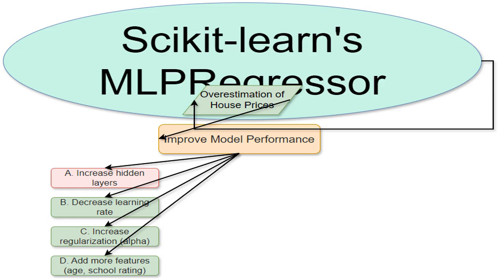This refers to a specific machine learning model from the scikit-learn library, a popular Python library for machine learning. MLPRegressor stands for Multi-Layer Perceptron Regressor, a type of artificial neural network used for predicting continuous values, like house prices in this case. It's essentially a complex function that learns to map input features, like house size and location, to an output, the predicted price.